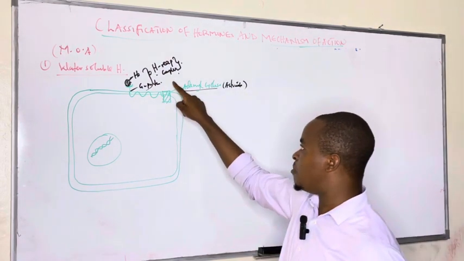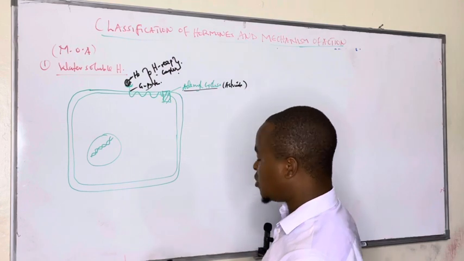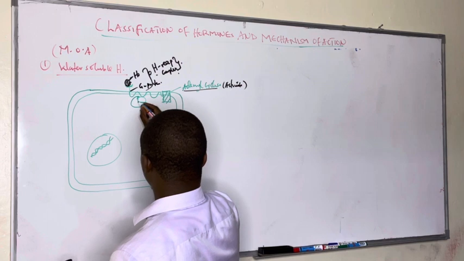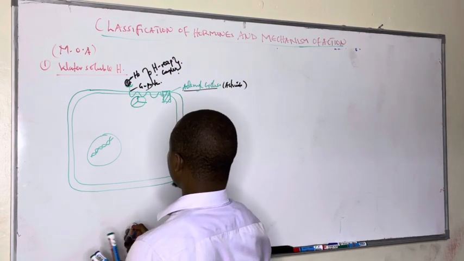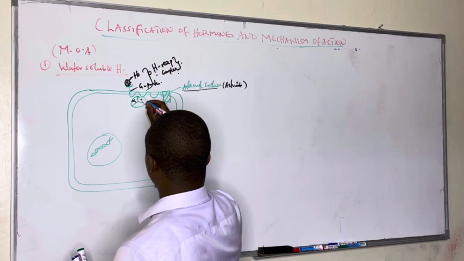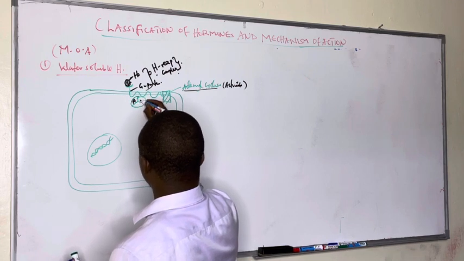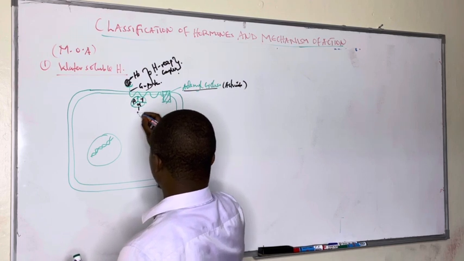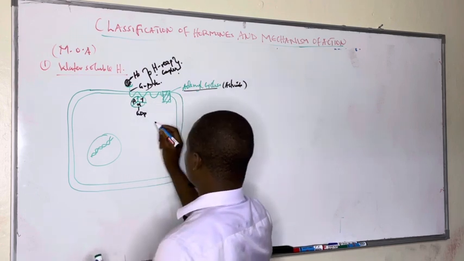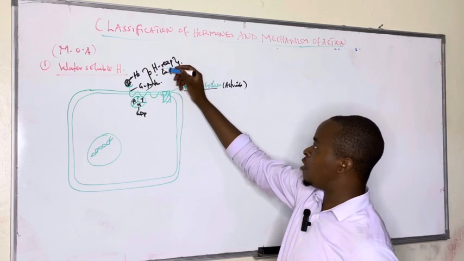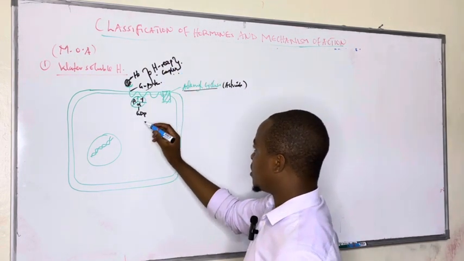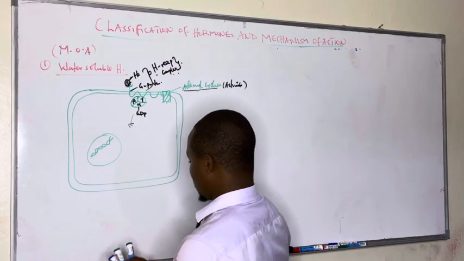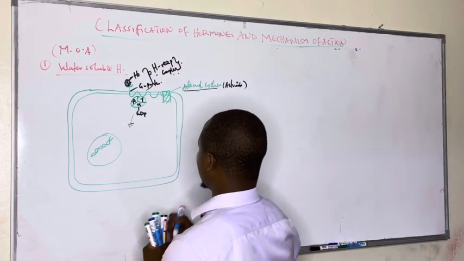This G-coupled receptor has 3 subunits: alpha, beta, and gamma. And this alpha, when there is no hormone, is always bound to GDP. So when the hormone binds to form a hormone receptor complex, GDP is released from the alpha subunit, and we see GTP coming to bind.